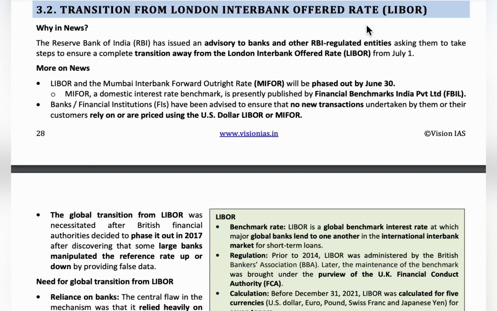Recently RBI issued an advisory notice to banks to finish all transactions with LIBOR from July 1st. We have another benchmark called MIFOR, that is Mumbai Interbank Forward Outright Rate, which is like the Indian sub branch of LIBOR. RBI said that MIFOR and LIBOR will be phased out by June 30. So we have to clear all these things from July 1st.